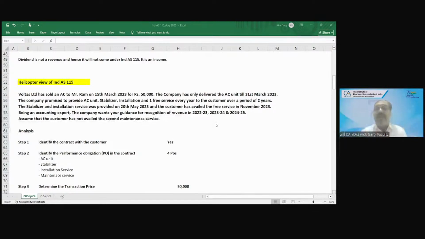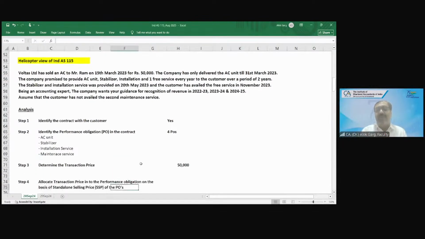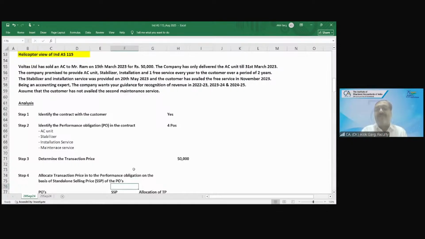Now, allocate the transaction price. Allocate the transaction price to the performance obligations. Now, this 50,000 has to be allocated into how many performance obligations? 4.